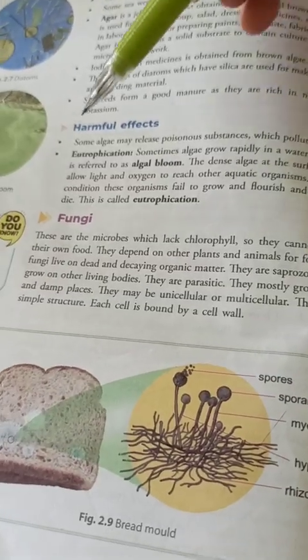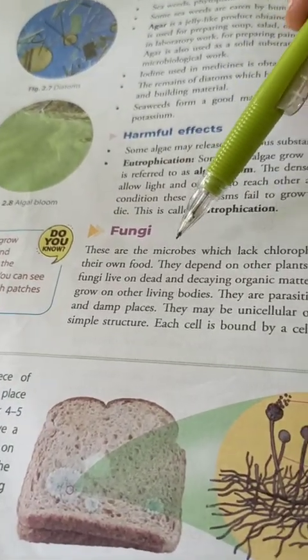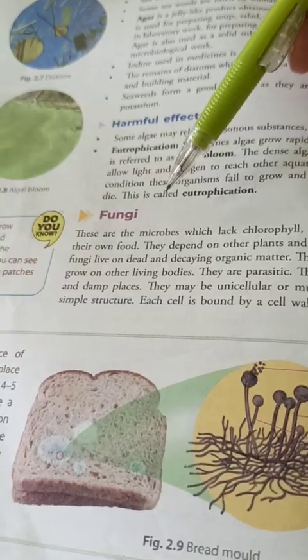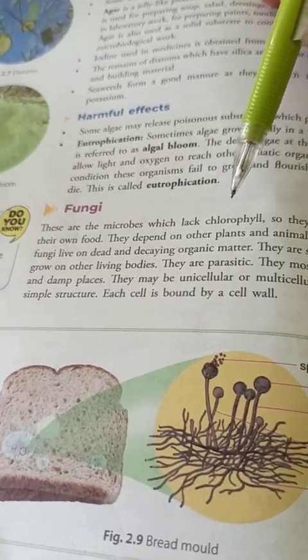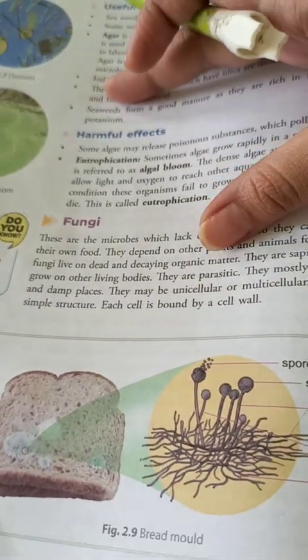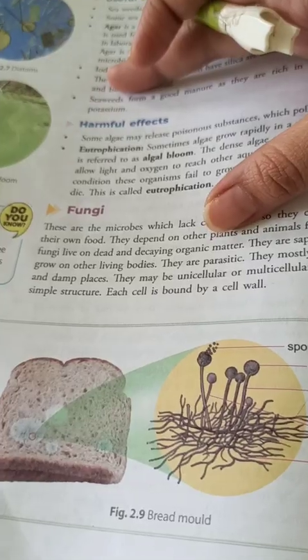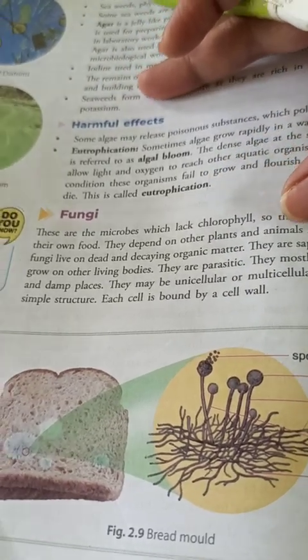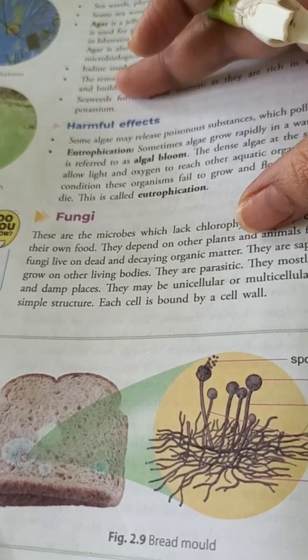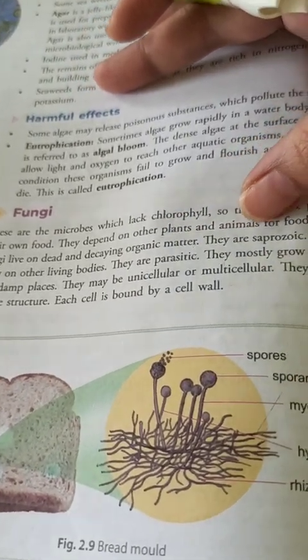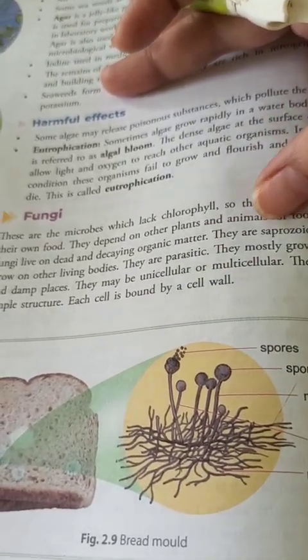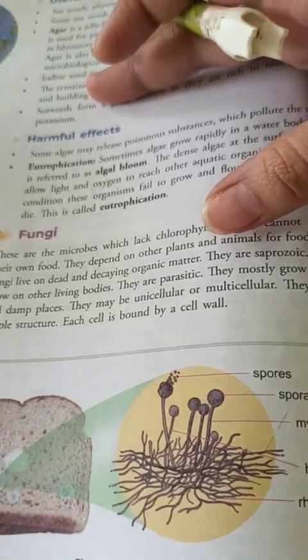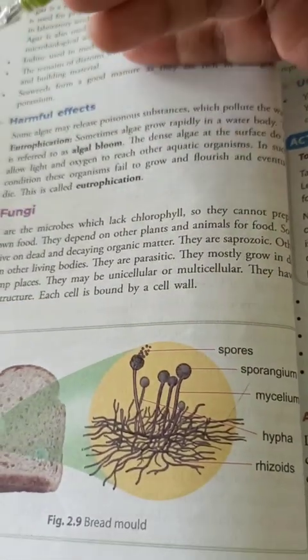The next thing we have is fungi. This is the third type of microbe. Fungi do not have chlorophyll present in them, so they cannot prepare their own food. So they depend on other animals and plants or dead organisms to obtain food from them. So they are saprozoic in nature and parasitic also, because they live on the bodies of other organisms.